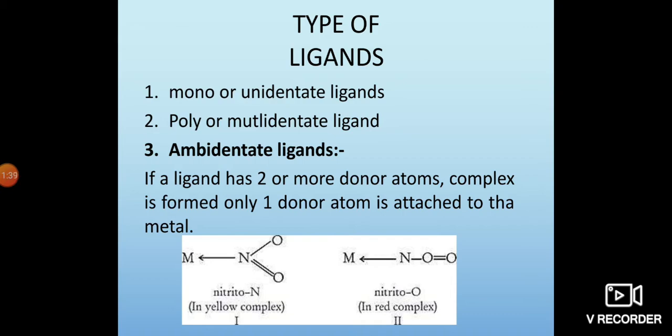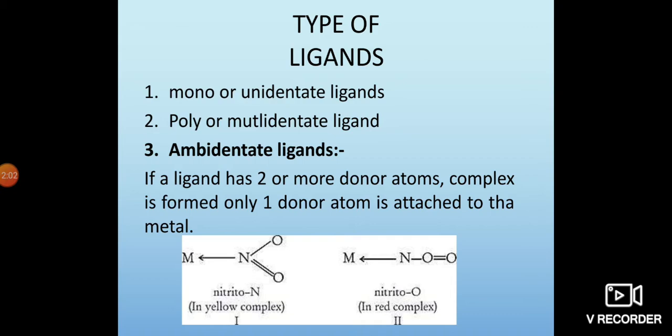This is another type of classification of ligands, that is the mono or unidentate ligands. That means it donates electrons from one atom, which is called a mono or unidentate ligand. Poly or multidentate means more than one.